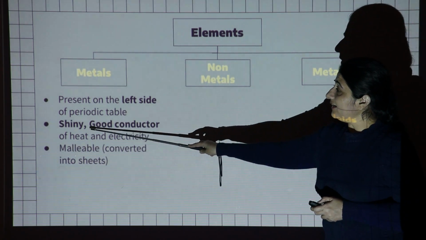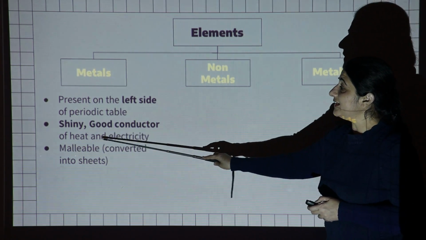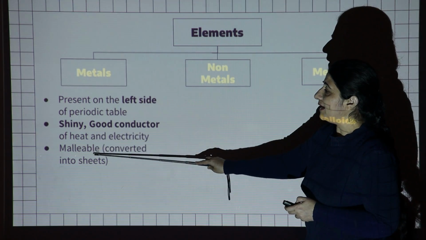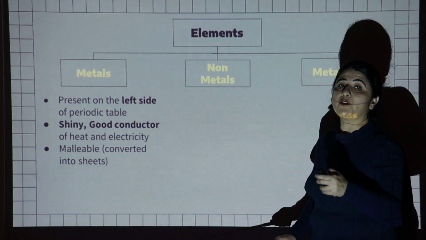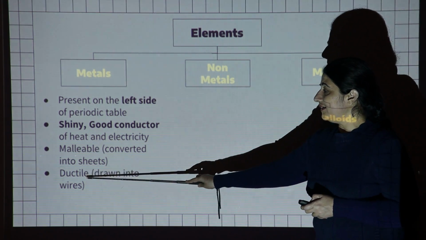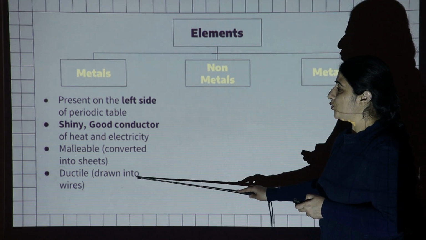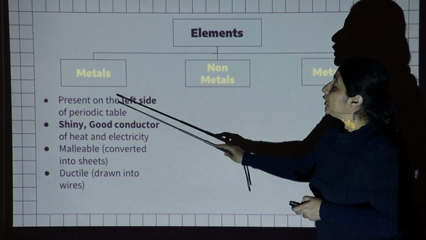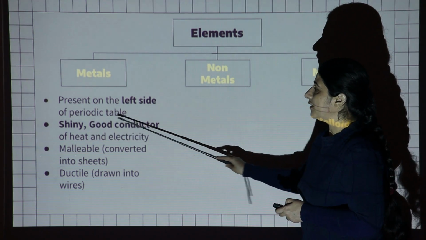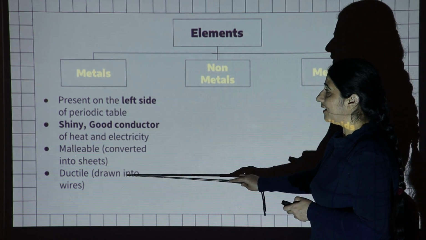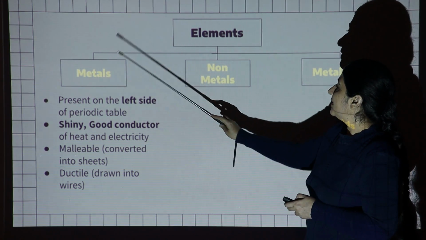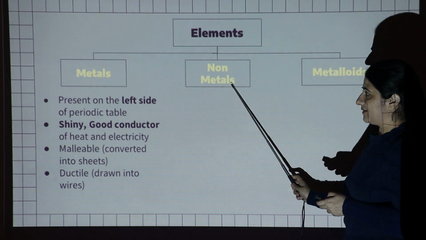They are shiny in nature, they are good conductors of heat and electricity. Another property is that metals are malleable, which means they can be converted into sheets. The next one is they are ductile in nature, meaning they can be drawn into wires. Those elements which show all these properties, meaning shiny, good conductor of heat, malleable and ductile, are categorized as metals. The second one is the non-metals.